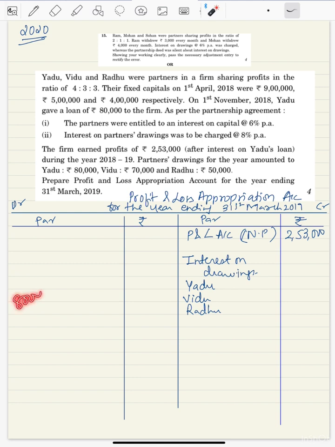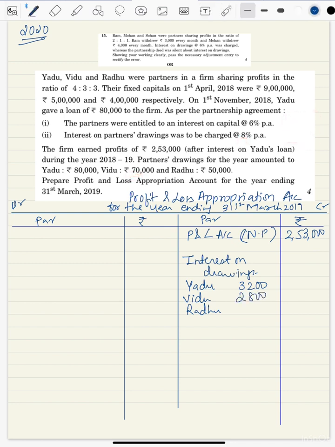How it has to be done? 80,000 into 8% for 6 months. 8,000 into 4, you'll get 3,200. Mind well, you're doing it for 6 months only. For Vidu, 7 8s are 56. Half of 56, you'll get 2,800.